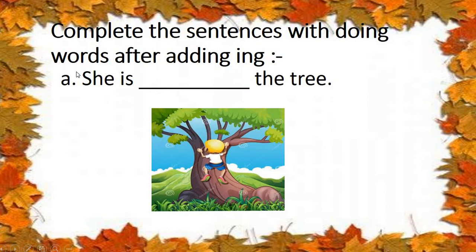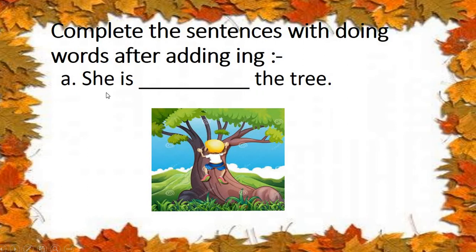Now see what we have to do. This is your exercise number 2. In this lecture we will learn exercise number 2. Okay, children? So are you ready? See now, what do we have to do in this exercise? Complete the sentences with doing words after adding ing. The sentences are given. We have to complete them after adding ing. We have to use the doing words and then add ing to that form.